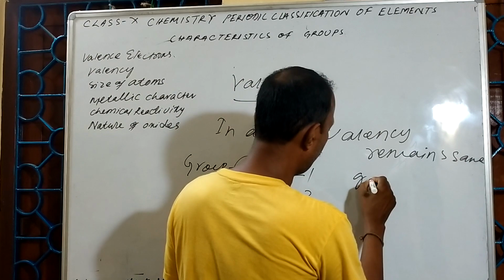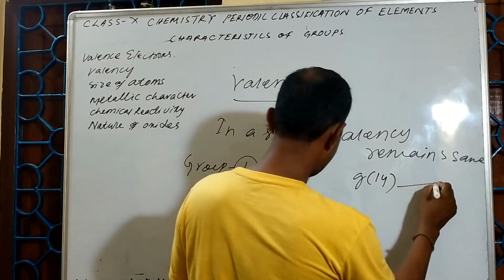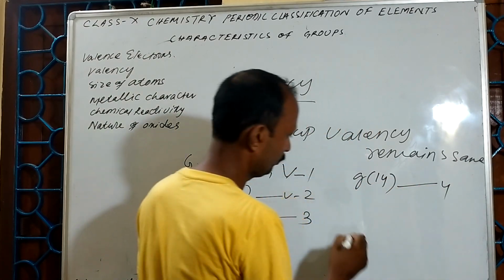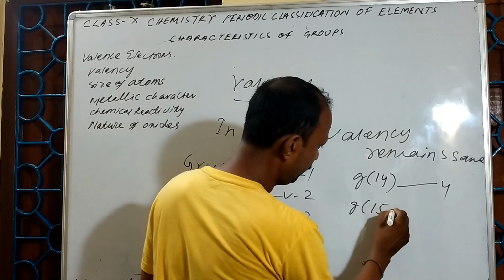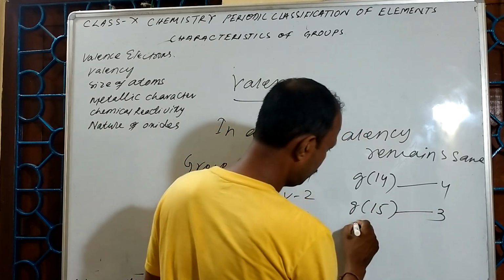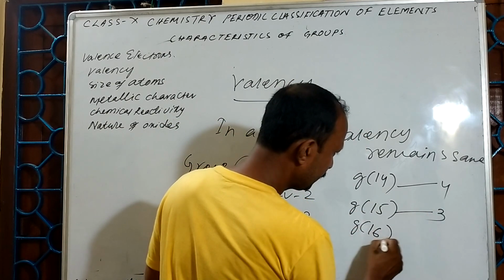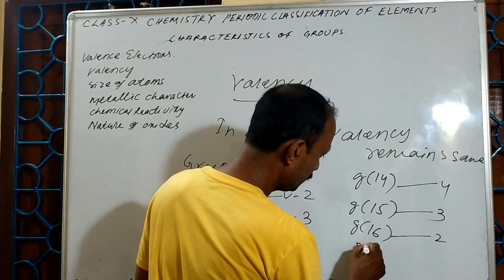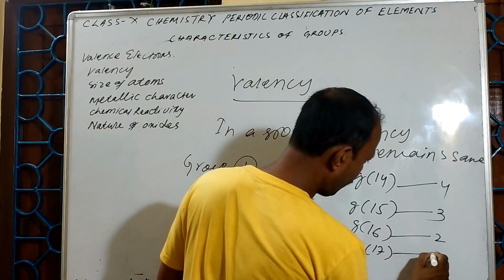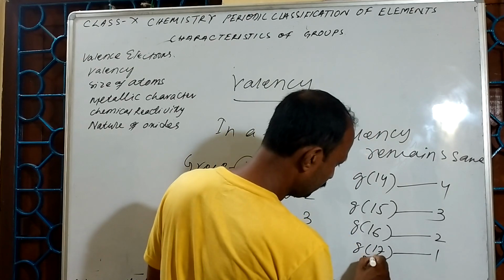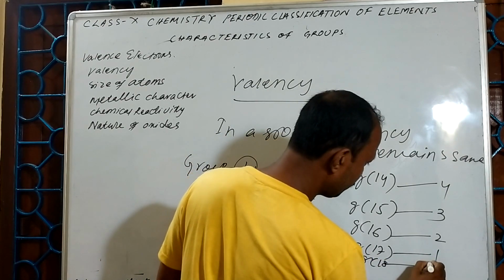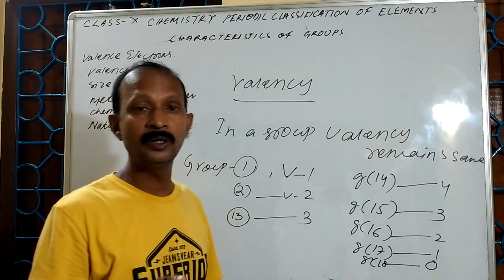If it is group 14, its valency will be 4. Group 15, valency will be 3. Group 16, its valency will be 2. Group 17, its valency will be 1. Group 18, its valency will become 0.